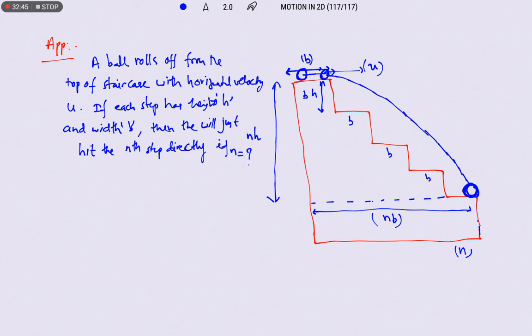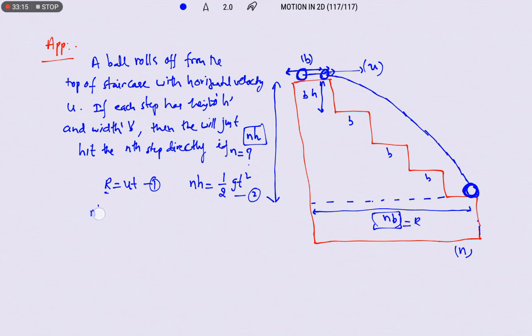Okay, right. So I am going to write the expression. This is the vertical distance and this is the horizontal distance, nothing but range only. So range we can write as ut, and this we can write as nh. So nh we can write as half g t square. Let us eliminate the value of t. This range we know is already nb.